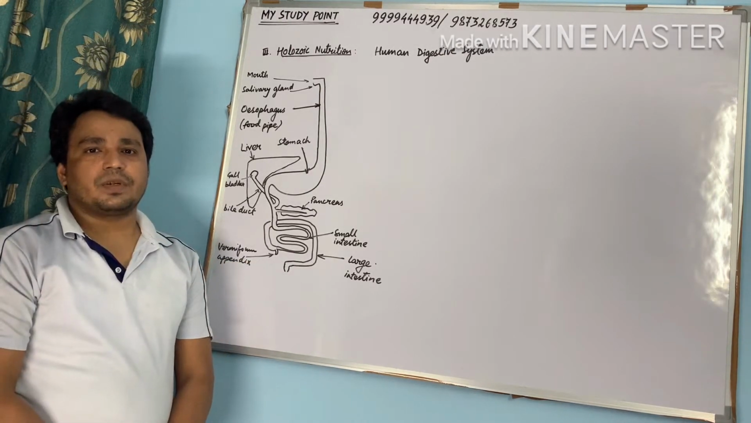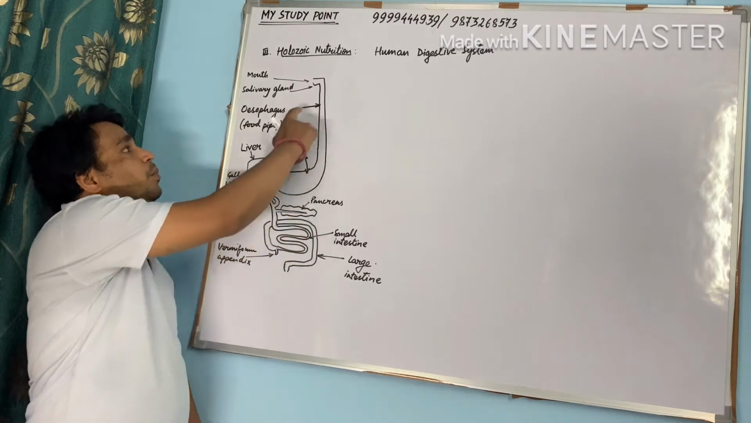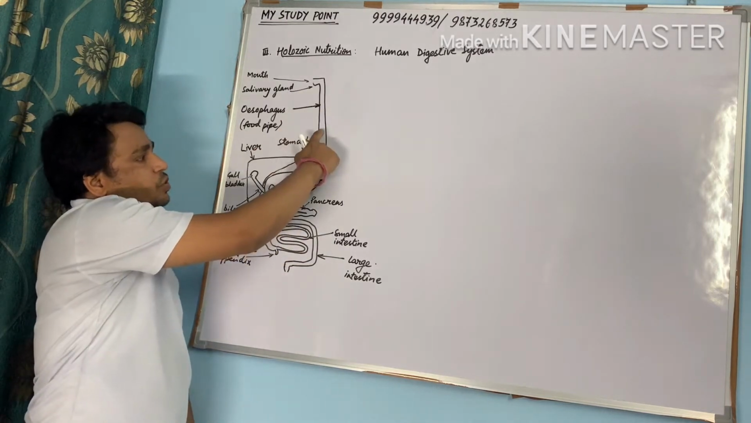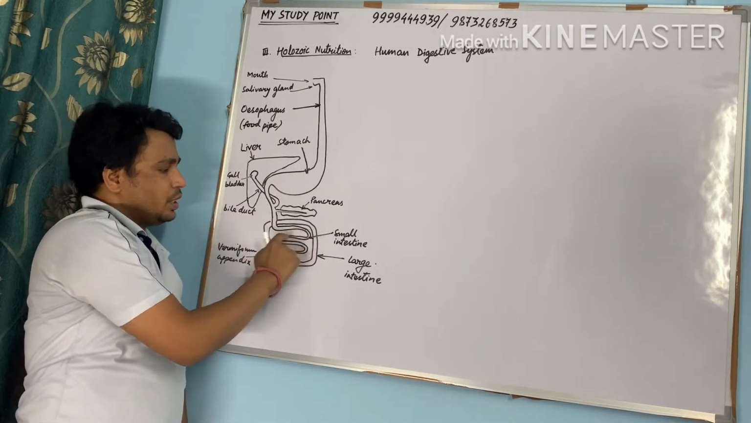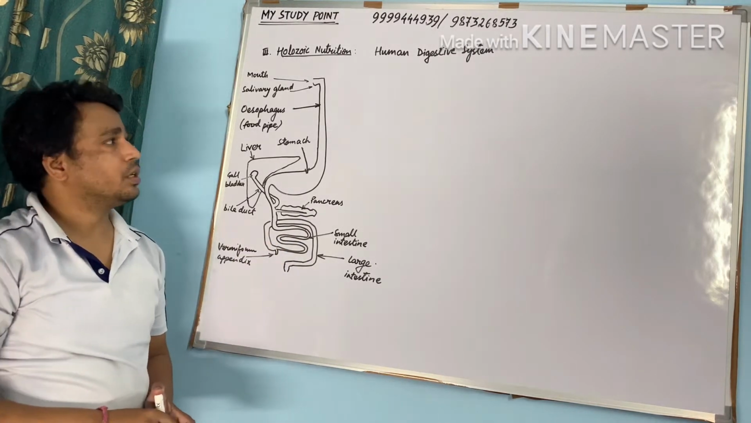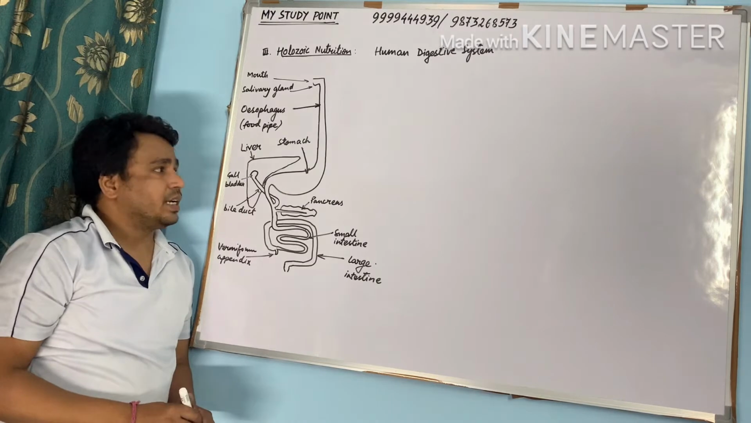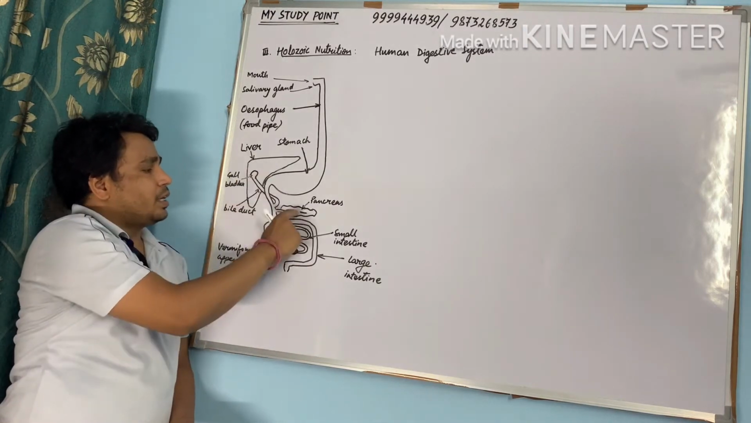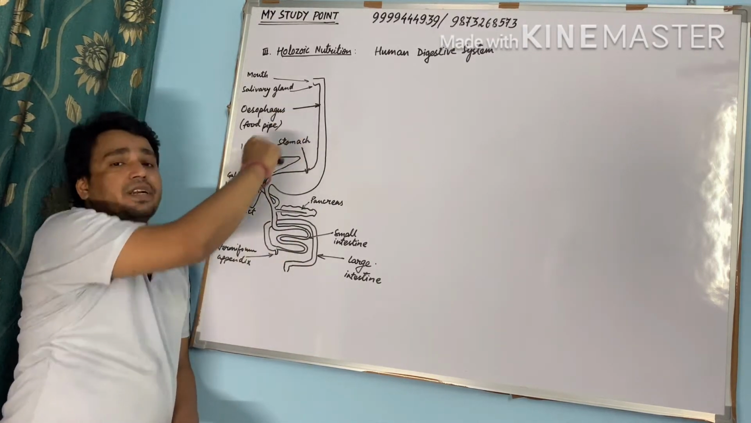Human digestive system consists of various organs like mouth, esophagus or food pipe, stomach, small intestine and large intestine. And there are various glands also which are related to the human digestive system, that are liver, pancreas, and salivary gland.